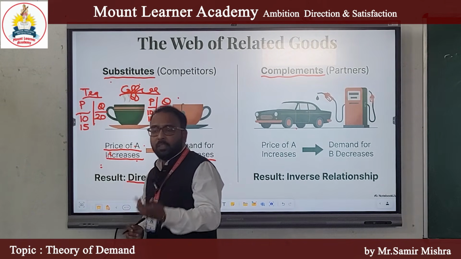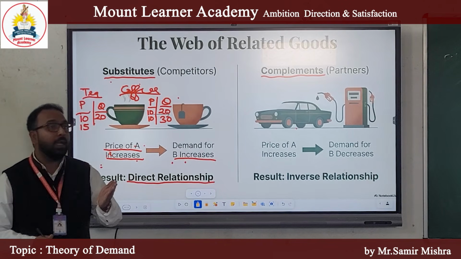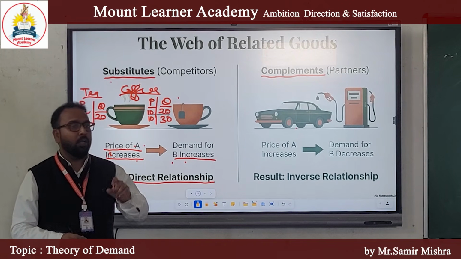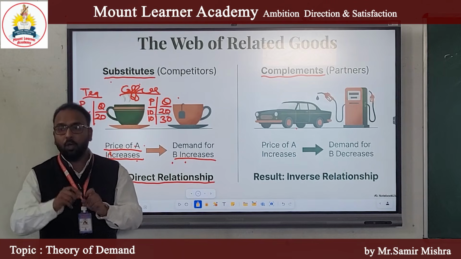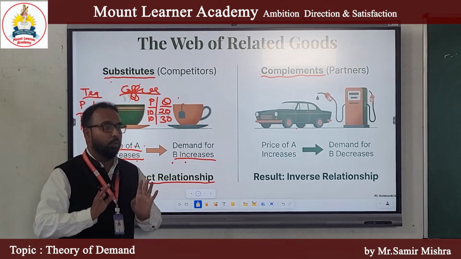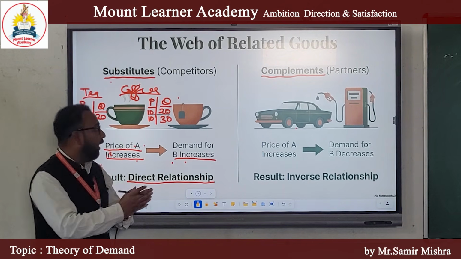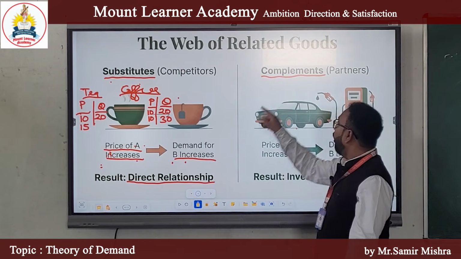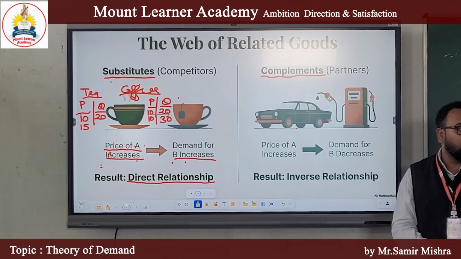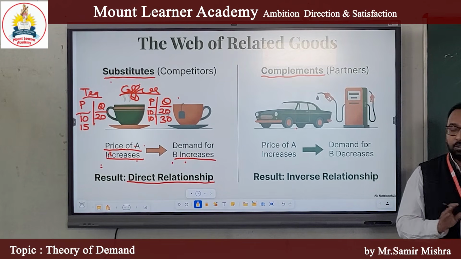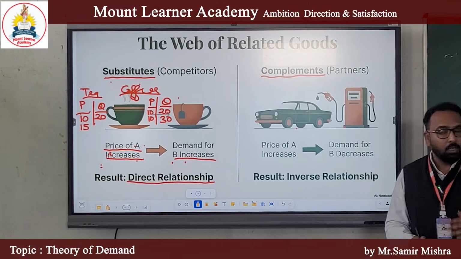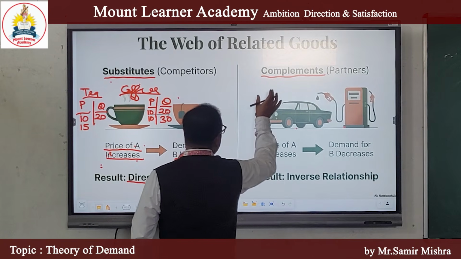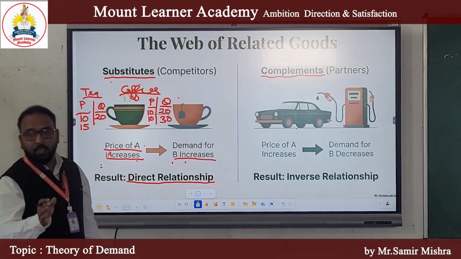Another example is mobile and SIM. If you buy only a SIM, it has no use, and only a mobile has no use. When both are used jointly, they satisfy human wants. So in simple terms, complementary goods are those goods which are used jointly to satisfy human wants. Now the question arises, how do complementary goods affect demand?